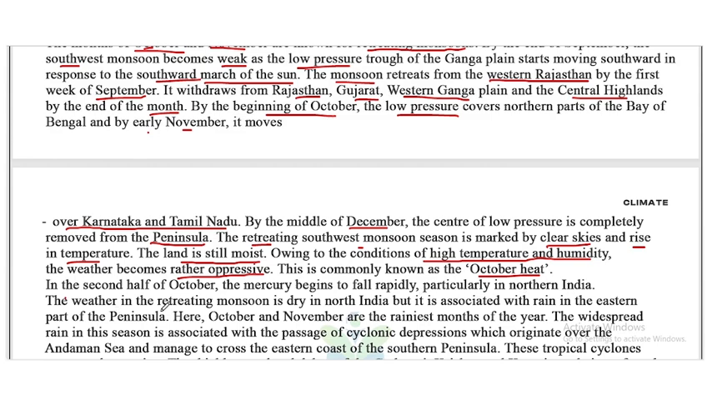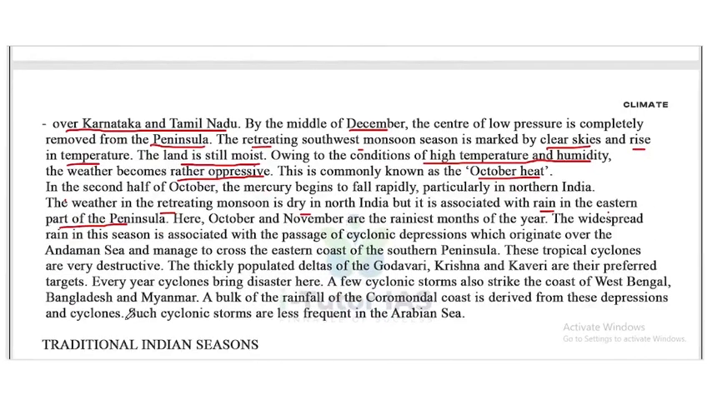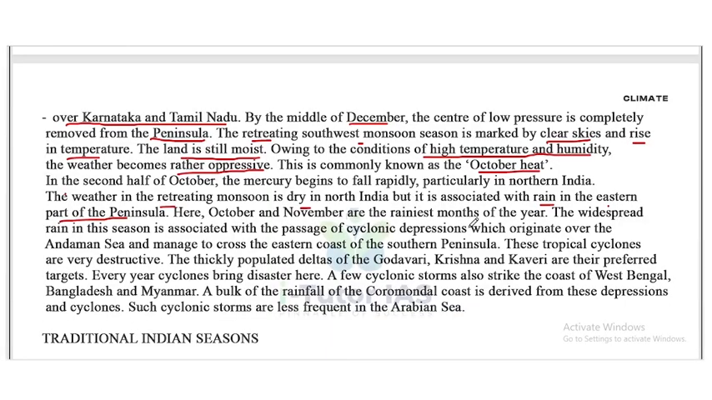The weather in the retreating monsoon is dry in North India, but it is associated with rain in the eastern part of the peninsula. Okay, so in North India the weather is dry, but it's associated with rain in the eastern part of the peninsula. Here, October and November are the rainiest months of the year. The widespread rain in this season is associated with the passage of cyclonic depressions which originate over the Andaman Sea and cross the eastern coast of the southern peninsula.